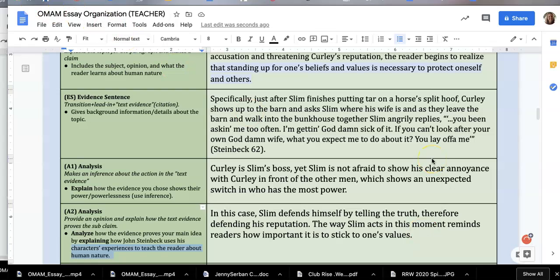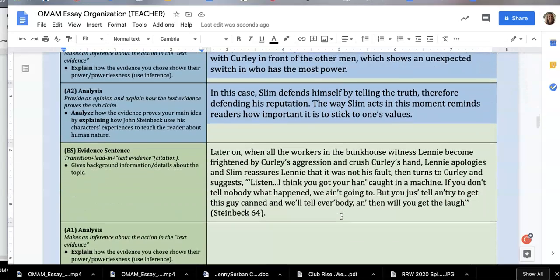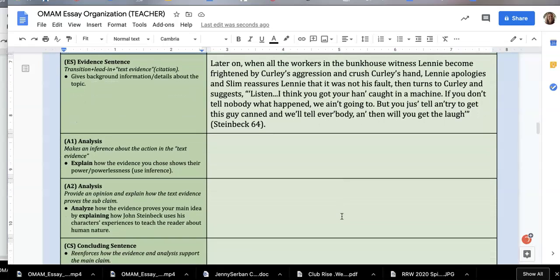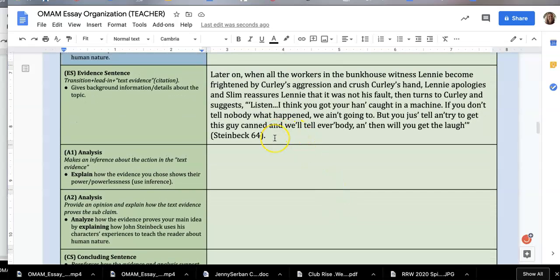Okay, so then that brings me to the second evidence sentence. So this whole chunk right here all relates to one another. This piece of analysis, analysis 1 and analysis 2, both tie into this piece of evidence as well as prove my claim up here. Now I'm going to go to the second set of evidence and analysis, and I already have my evidence sentence written.